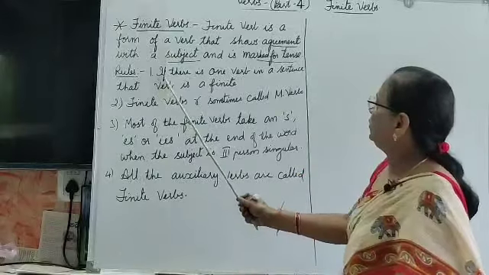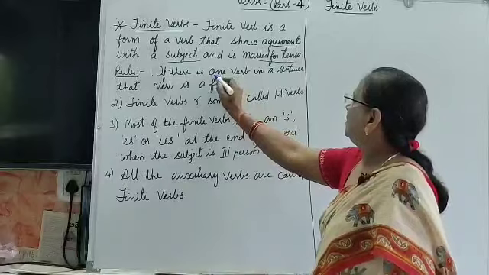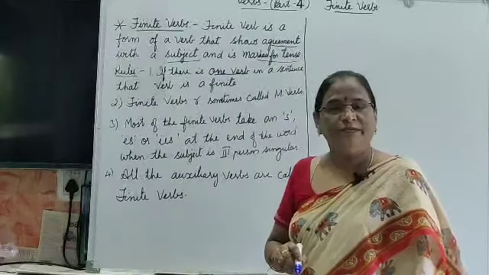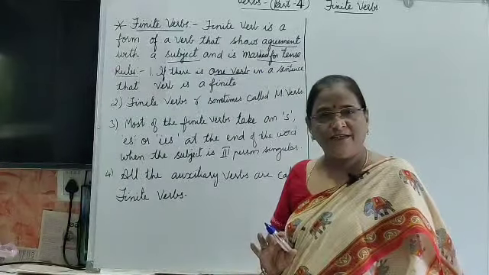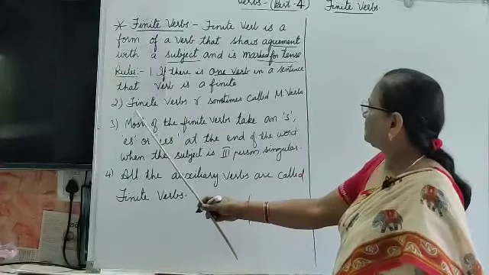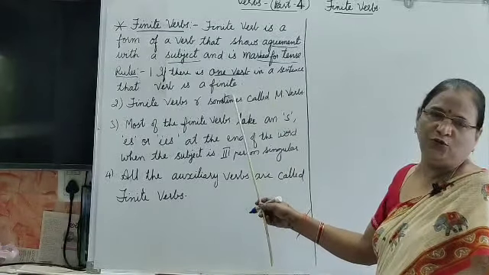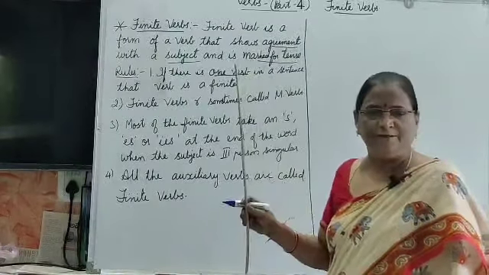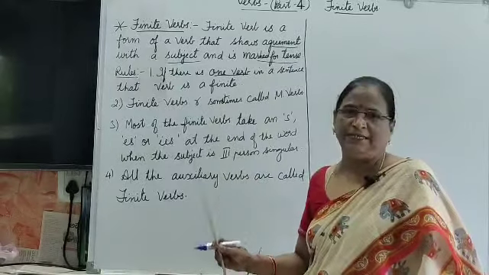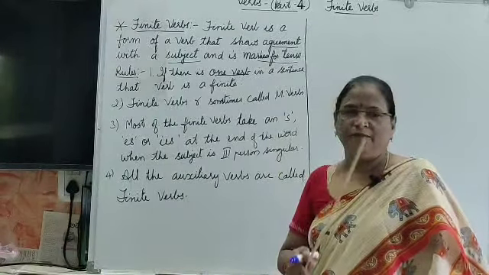And the next rule is, if there is one verb in a sentence, that is the finite verb and that will be the main verb. In the same way, finite verbs are sometimes called main verbs, as I told you here. If there is one verb in a sentence, that will be the finite verb and that will be the main verb.